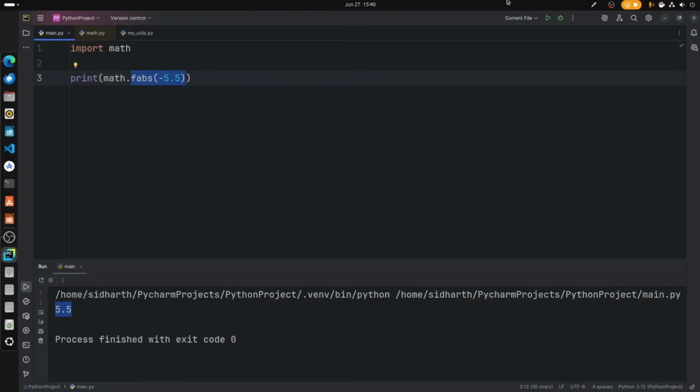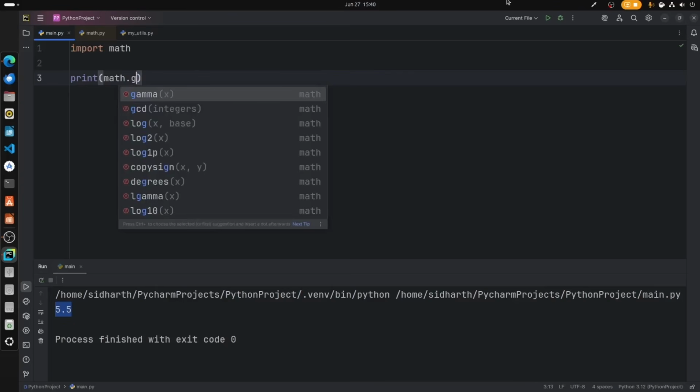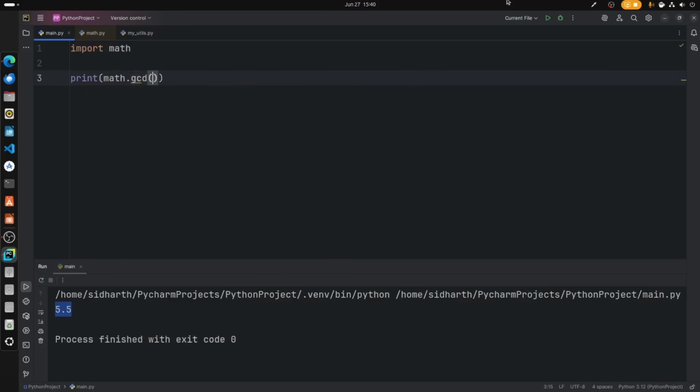Not only that, we can even print GCD, which is nothing but greatest common divisor. So for that we can type GCD. I'm going to type 48 and 18. So these are the integers. The value is 6.